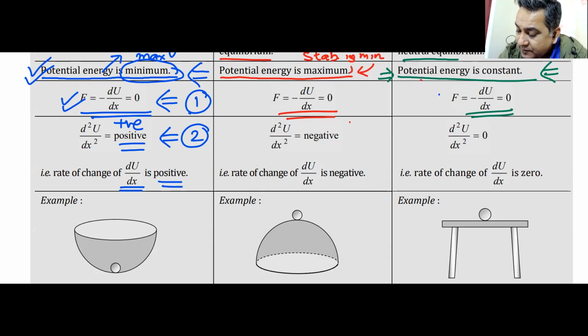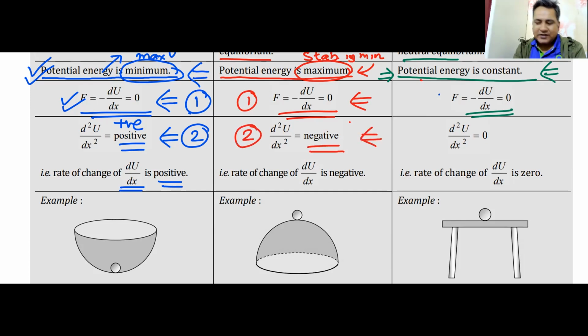The first condition for a maximum is the same: du by dx has to be 0. I can't change that. But the second condition is different. d2u by dx square has to be negative. That means the rate of change of du by dx is negative.